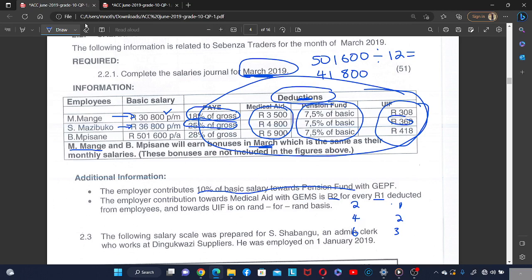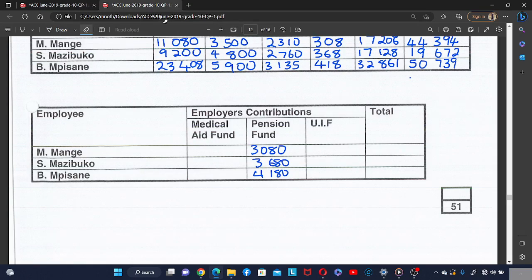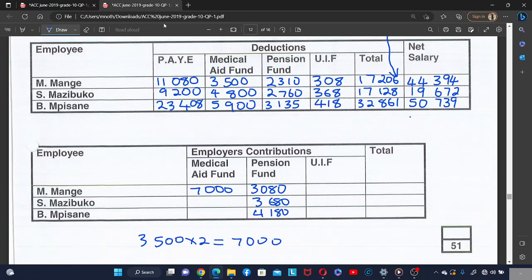So meaning that because Mange's medical aid was 3,500, the employer will contribute twice it, which is 3,500 times 2, which is 7,000. And then Esmazibogo's medical aid is 4,800, so 2 rand for every 1 rand.